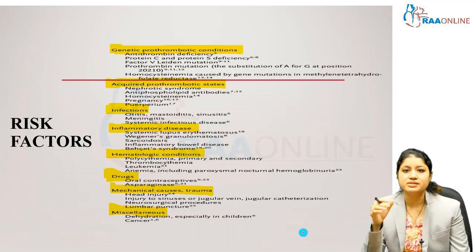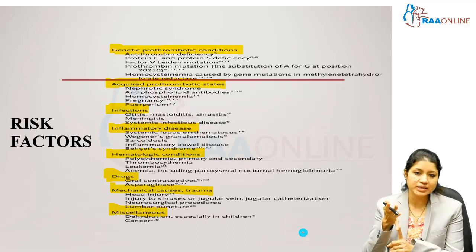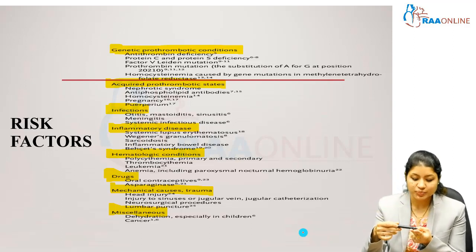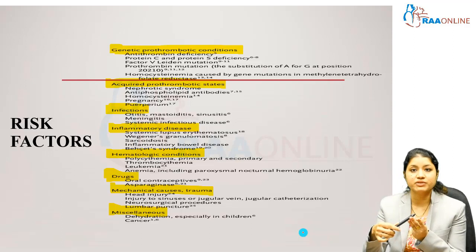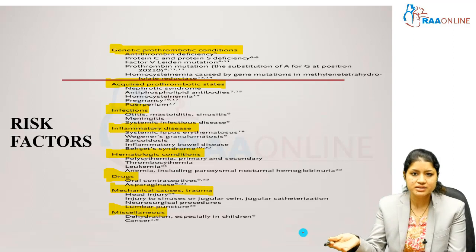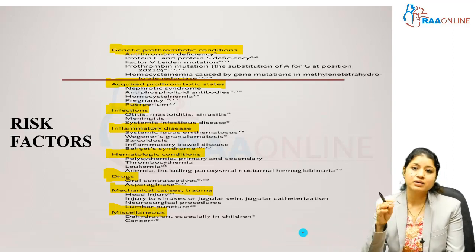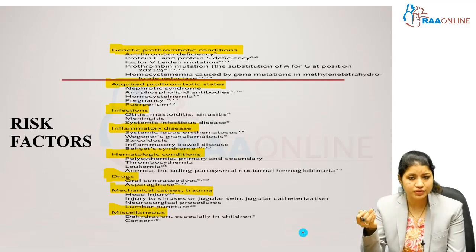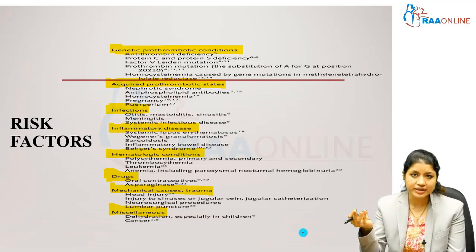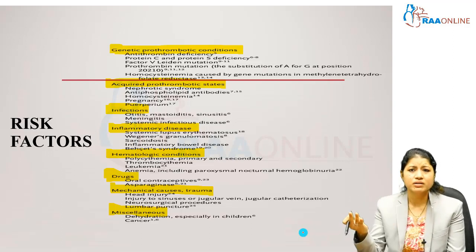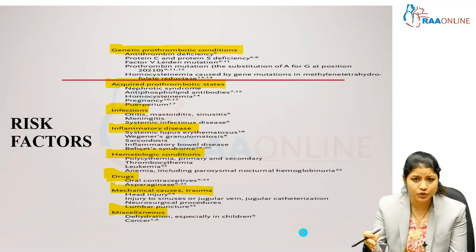So, what are the risk factors? As already discussed, it is more frequently seen in females. All the risk factors associated with females, like pregnancy, the puerperal state and usage of oral contraceptive pills, are very common among them, and these act as risk factors. Other than that, there are acquired as well as genetic factors. Among genetic factors, we can have thrombophilia problems like factor V Leiden mutation, protein C deficiency, protein S deficiency, hyperhomocysteinemia, or the APLA syndrome, or among acquired factors you can have the nephrotic syndrome.